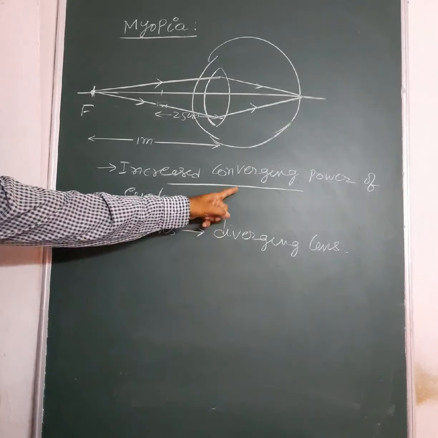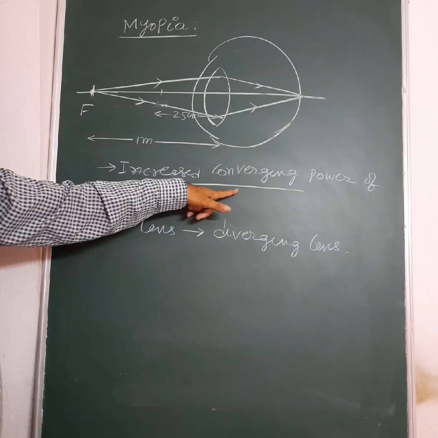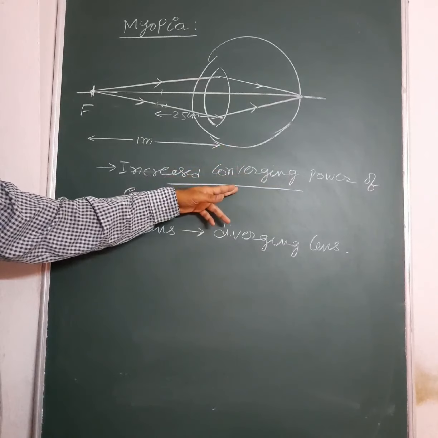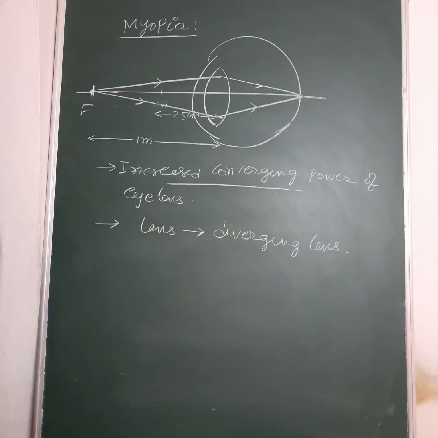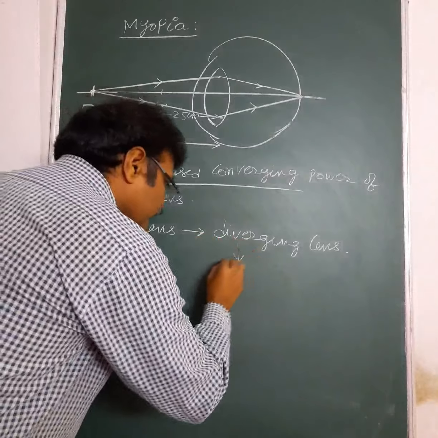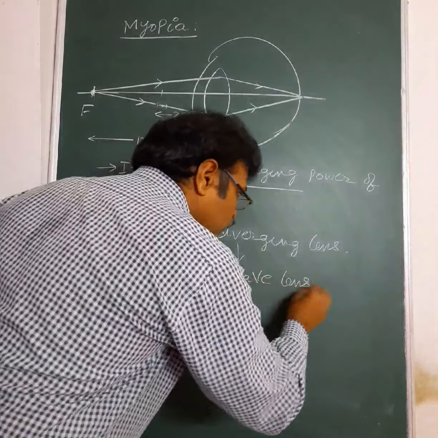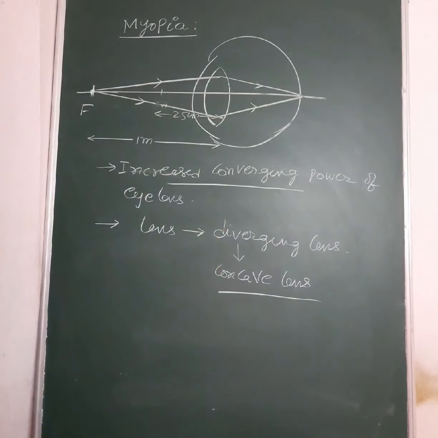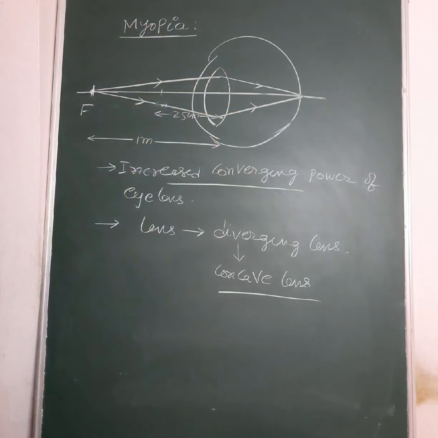As it has more converging ability, so to decrease this converging power of the eye lens, we have to use a diverging lens. A diverging lens is nothing but a concave lens. So a concave lens is used to overcome this defect of vision, myopia.